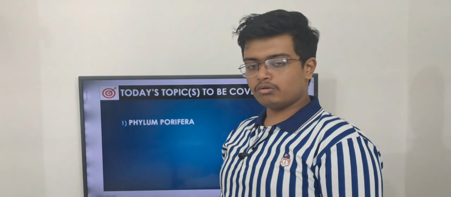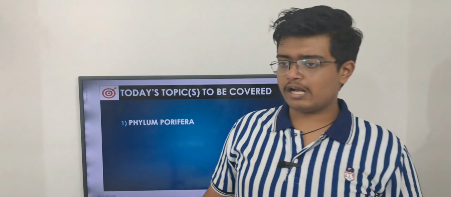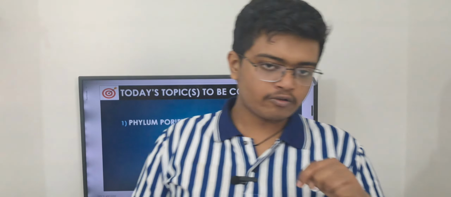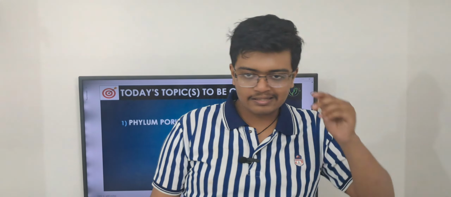In external segmentation, by looking at the organism, we can differentiate between its body parts. Take a simple example of cockroach. When you see a cockroach and you have observed it carefully, you will get to see segments, means head, thorax, and abdomen.